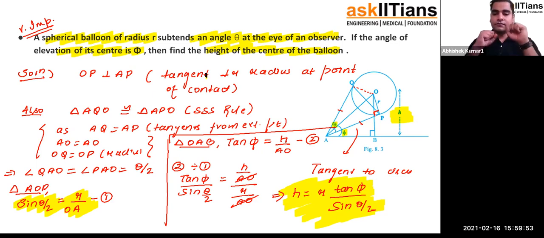Because here we got the required value, small h, in terms of R, the radius, which was given to us, and in terms of phi and theta, which were again provided to us. So you can say this is your final answer, right? This is something which you have to keep in mind.